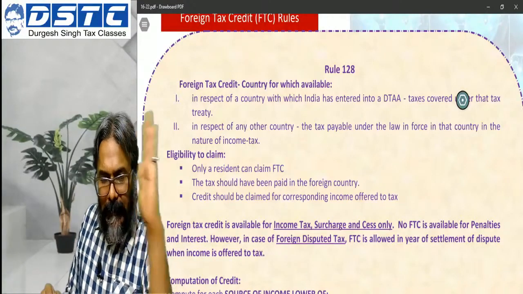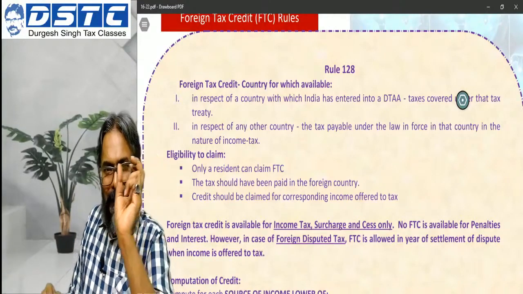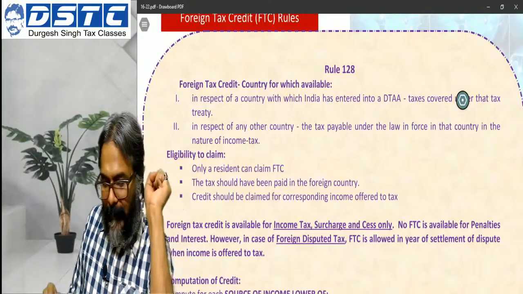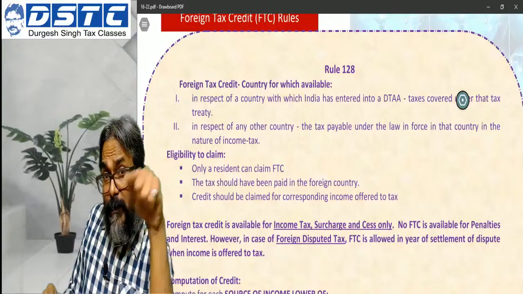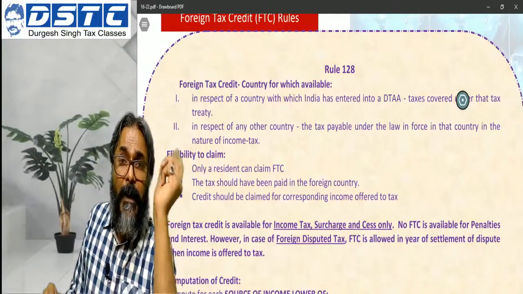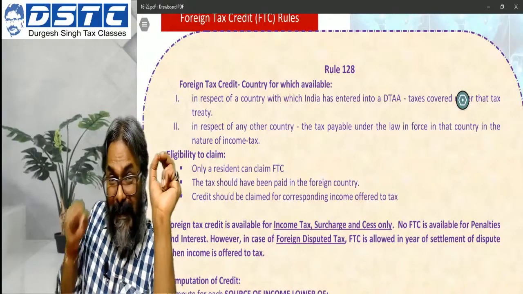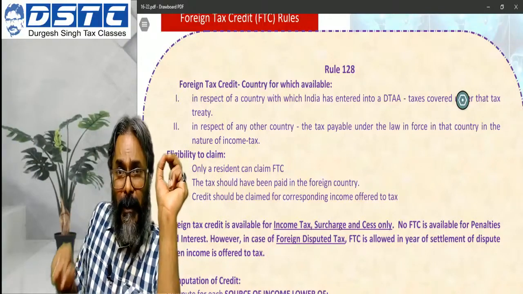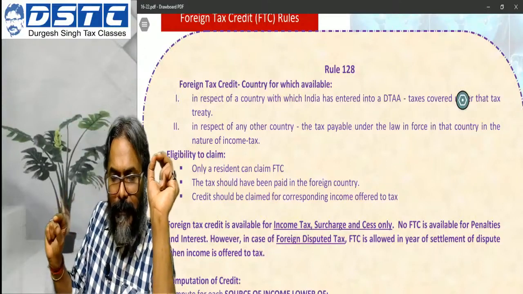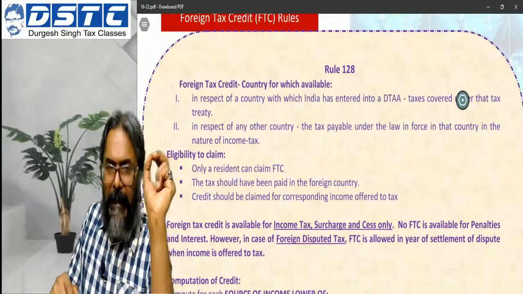The reason is quite clear, that the mandate is exclusively for this income to be taxed in the country of residence. And if that happens, the next question arises, and this is the most important question: whether Mr. John in this example will have to furnish the TRC? Will he have to furnish what?